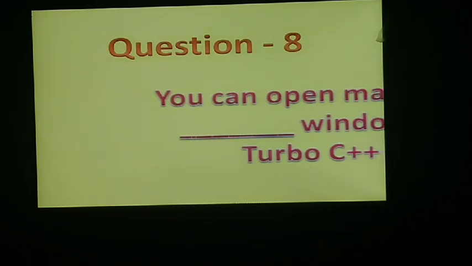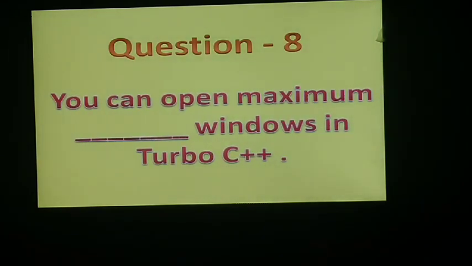Next, question number 8. Students, fill in the blanks number 8. Question is, you can open maximum dash windows in Turbo C++. I am repeating again the question. You can open maximum dash windows in Turbo C++.